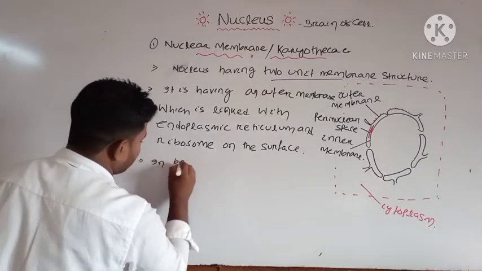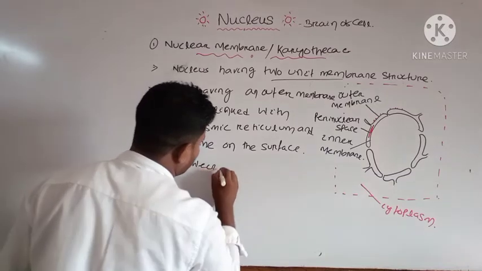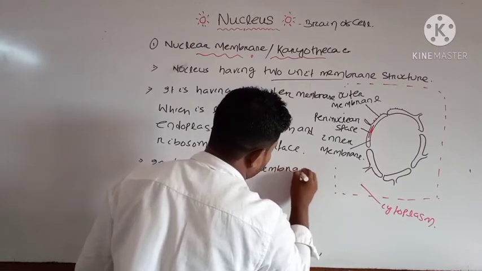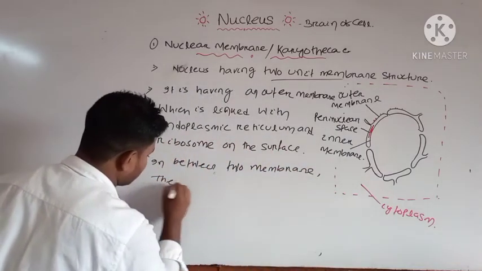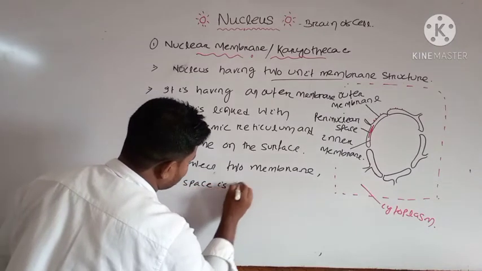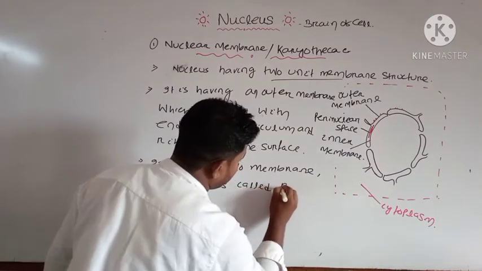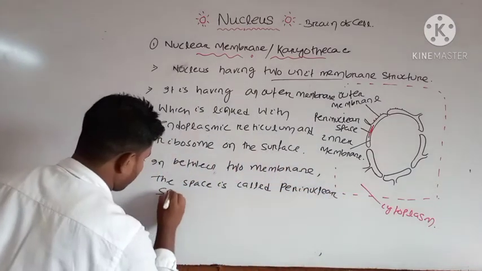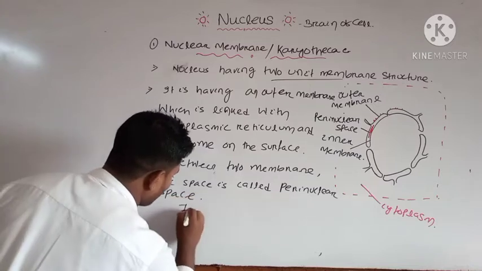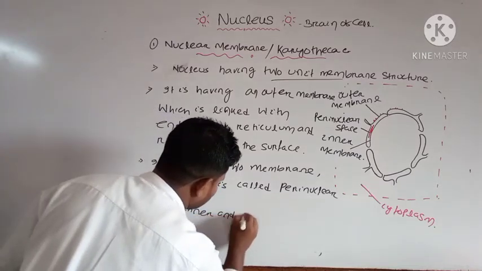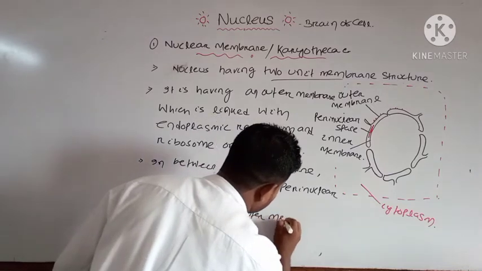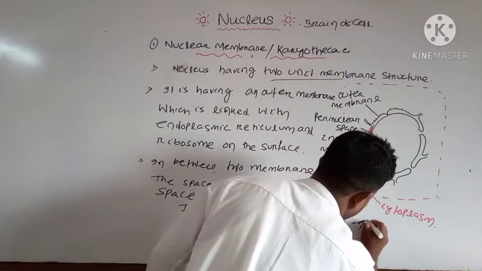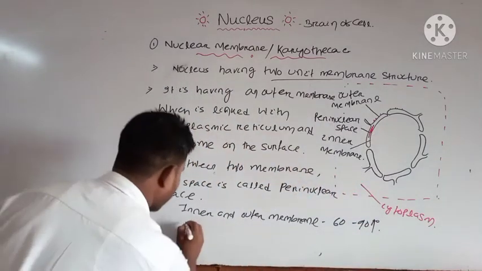In between the two membranes, the space is called the perinuclear space. And both the inner and outer membrane are around 60 to 90 angstrom, and the perinuclear space is around 100 angstrom in thickness.